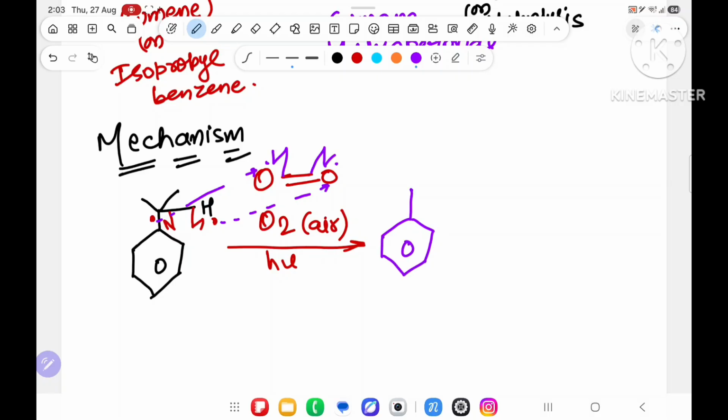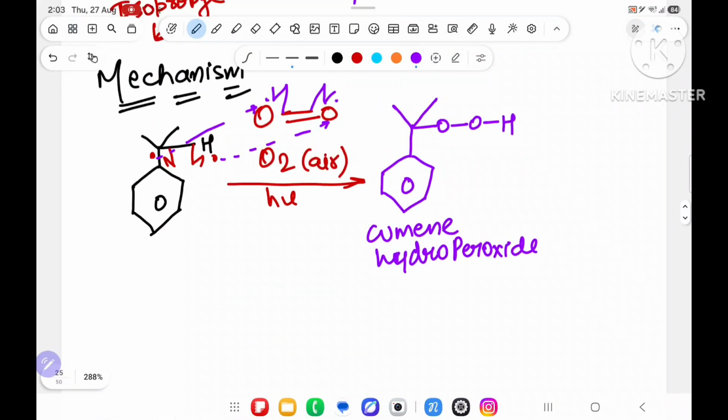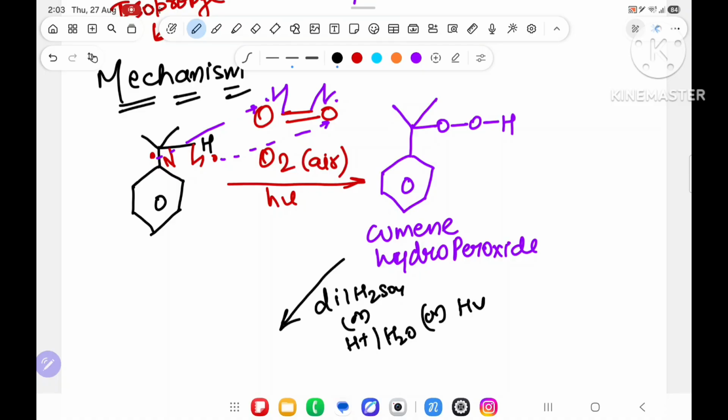Benzene ring, then oxygen, then single bond oxygen, and with that hydrogen. This structure is called cumene hydroperoxide. Now, after this cumene hydroperoxide, what will we take? We will take either dilute H2SO4, or H+ H2O, or hydrolysis.